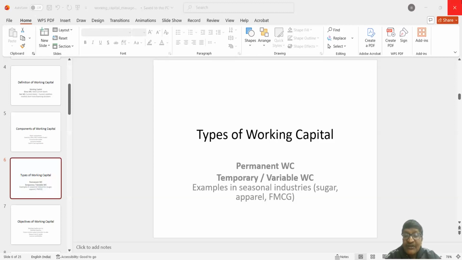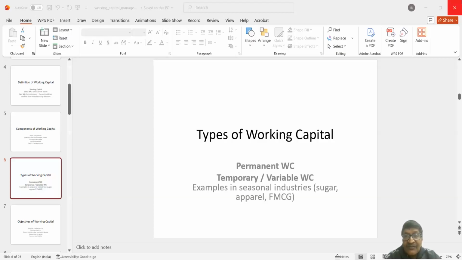Now, why lowest? Because if you think clearly, in a particular month when it is lowest, that means in all other months, working capital requirement is more than that month. Say, for example, in the month of June, for any business, working capital requirement is 110 lakhs. And in all other 11 months, the requirement is more than 110 lakhs. So, obviously, 110 lakhs is the permanent working capital which is required in each and every month at least.